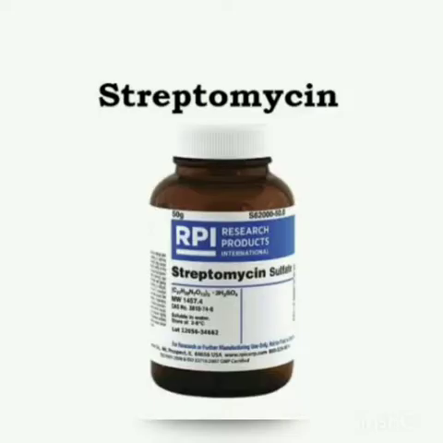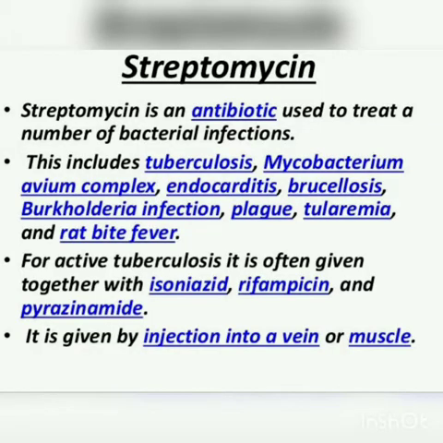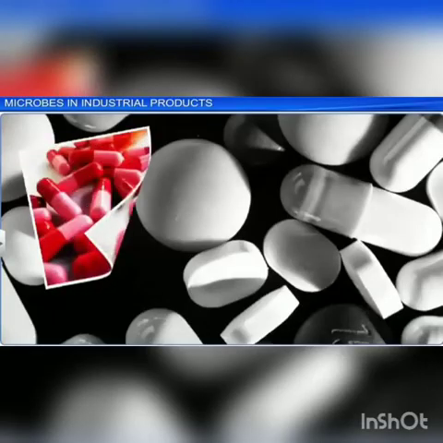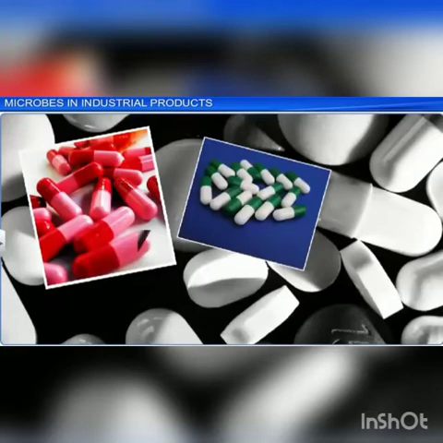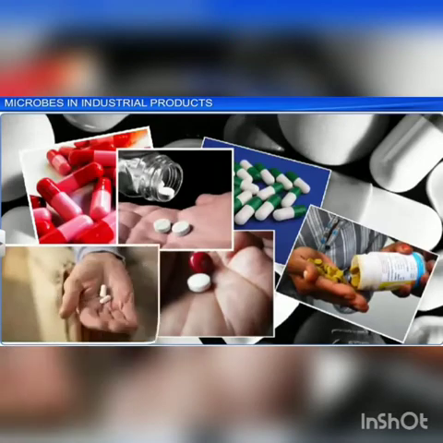Streptomycin is a broad-spectrum antibiotic isolated from the actinomycetes Streptomyces griseus. It is bactericidal against both gram-positive and gram-negative bacteria, especially against Mycobacterium tuberculosis. Streptomycin works against Mycobacterium tuberculosis. Antibiotics such as erythromycin, chloromycetin, griseofulvin, neomycin, kanamycin, bacitracin, etc. are also isolated as microbial products.